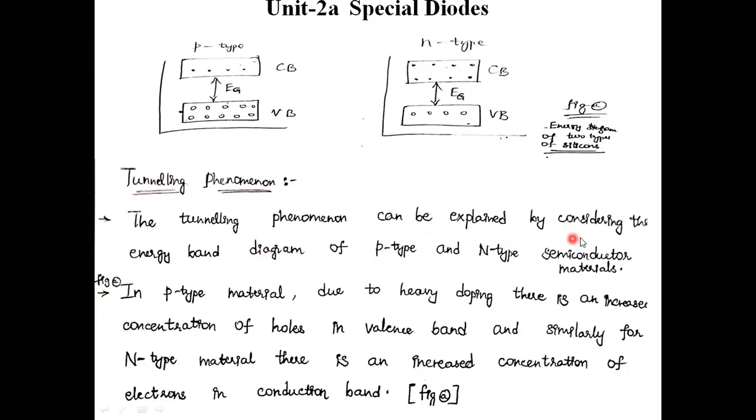Tunneling phenomena can be explained by considering the energy band diagram of p-type and n-type semiconductor material. In p-type material, due to heavy doping, there is an increase in concentration of holes in the valence band. Similarly, for n-type material, there is an increased concentration of electrons in the conduction band. Due to heavy doping, the concentration of holes is maximum in the valence band of p-type material and the concentration of electrons is maximum in the conduction band in n-type material. That is from figure 1.